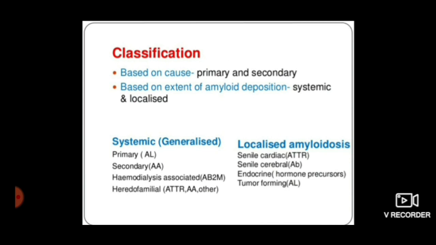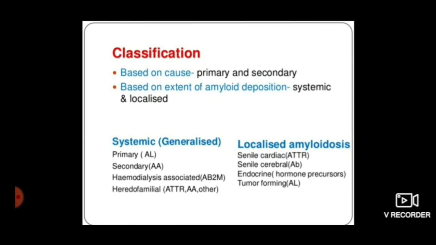Next we discuss its classification. We can classify amyloidosis on the basis of cause and on the basis of extent. On the basis of cause, it can be classified into primary and secondary, and on the basis of extent, it can be classified into systemic and localized. Systemic amyloidosis is seen in case of primary, secondary, hemodialysis associated, heredofamilial. Localized is seen in case of senile cardiac, senile cerebral, endocrine or tumor forming.